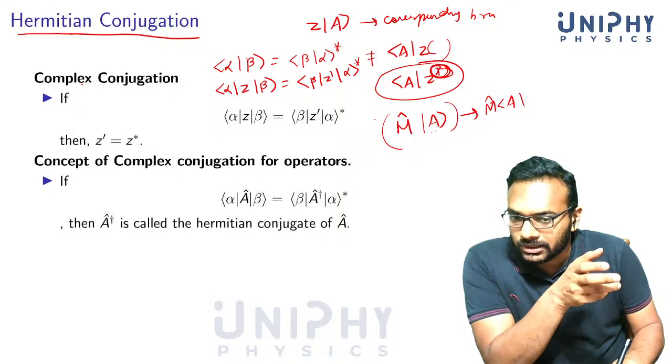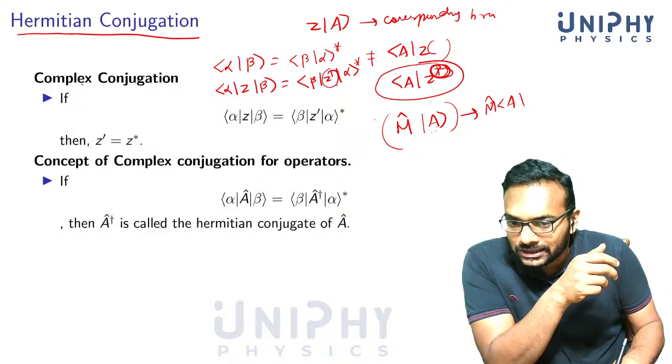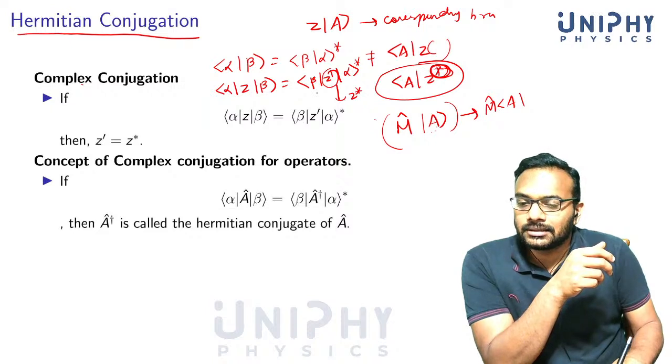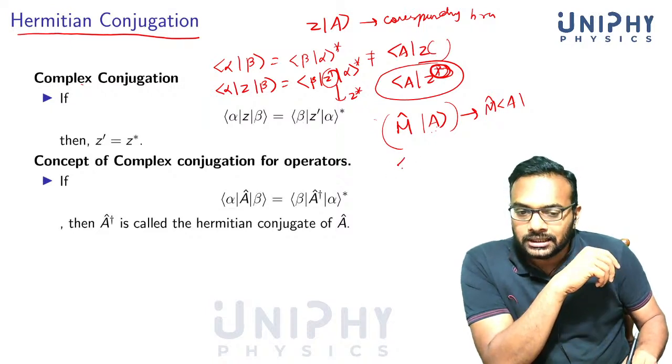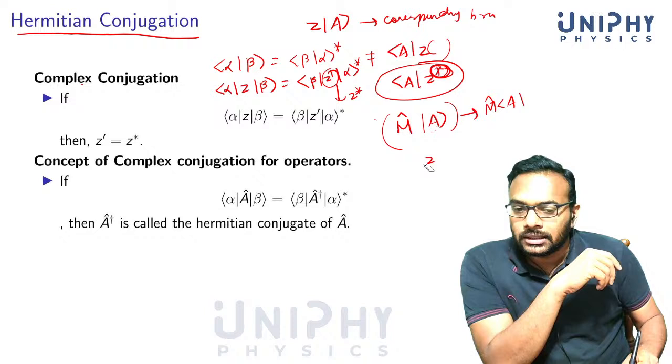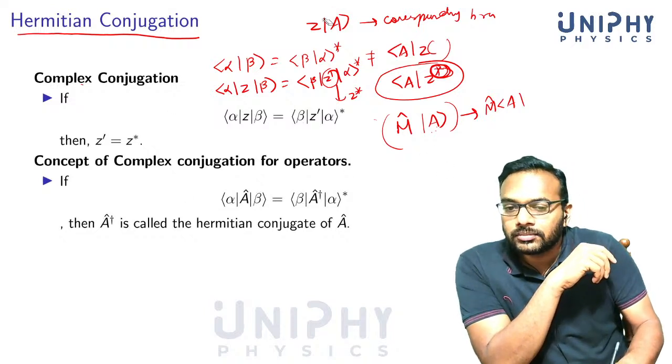So we'll do the same thing. And what's this z prime? We can show that this z prime is equal to z star. How do we show that? For example, this alpha z. I think I should write it somewhere here.